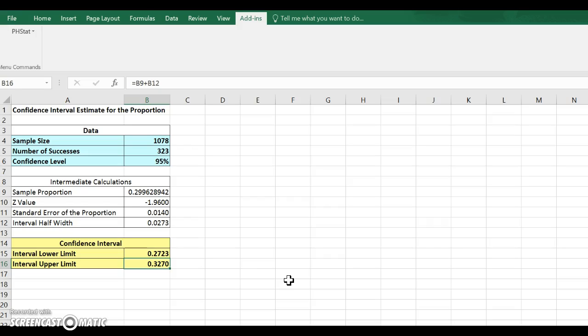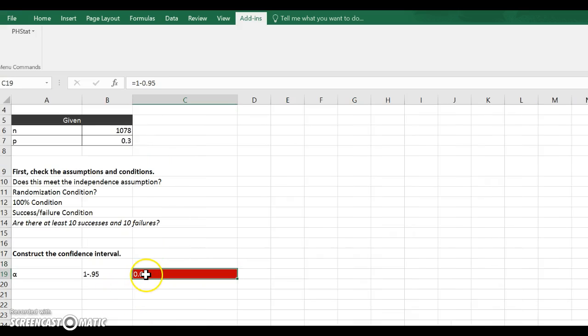In this case, it's the 0.05 alpha that you solved for back on sheet 1, divided by 2, which gives you 0.025. That's because this is an upper tail test, and so you only need half.